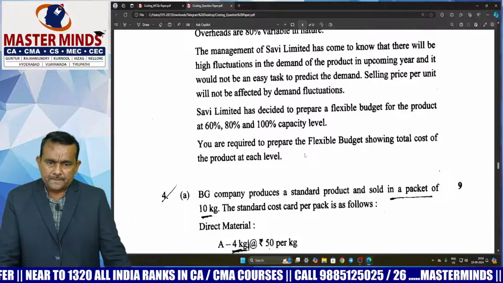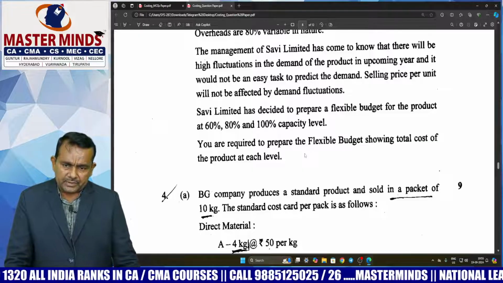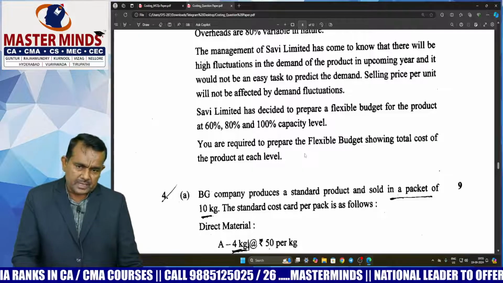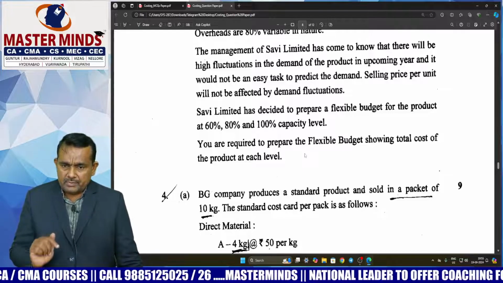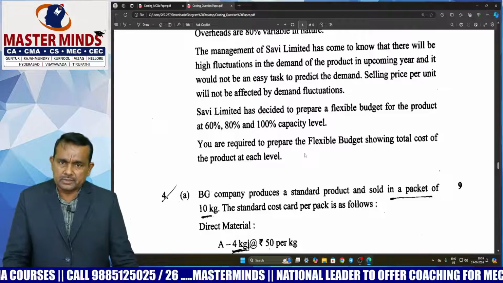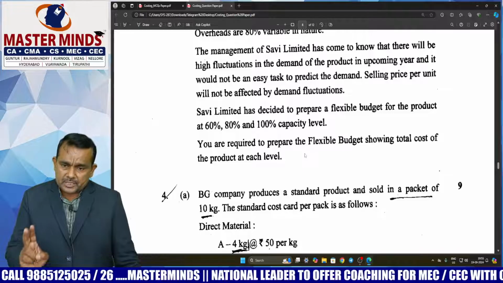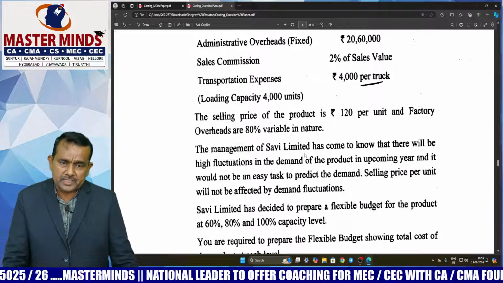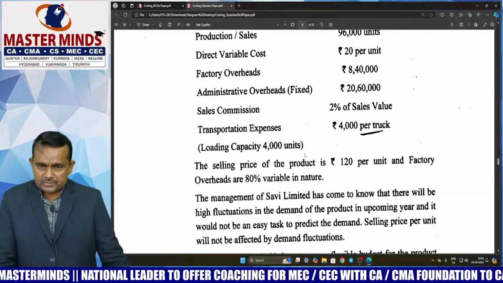So first we have to prepare the budget at 80% activity level, then convert to 60% and also convert to 100%. Here 2 important points. One point, in variable nature, per unit remains constant. Note this point. In fixed nature, total amount remains constant. So please remember these 2 characteristics. Then easily you can do this problem. So this is a 6 marks problem, sir.